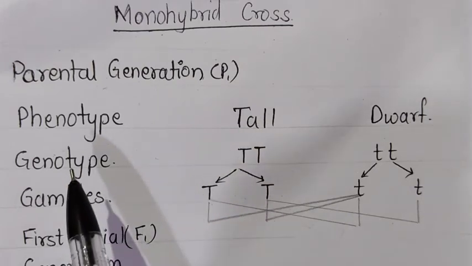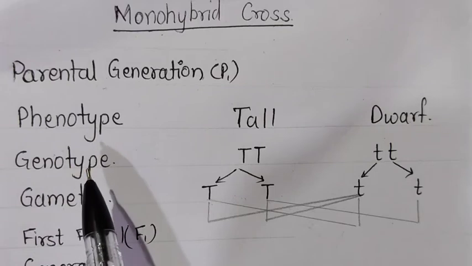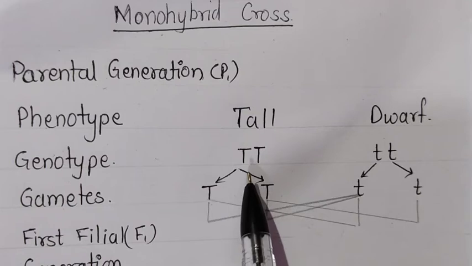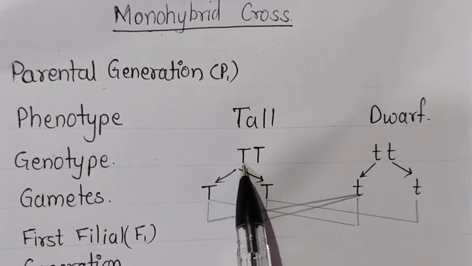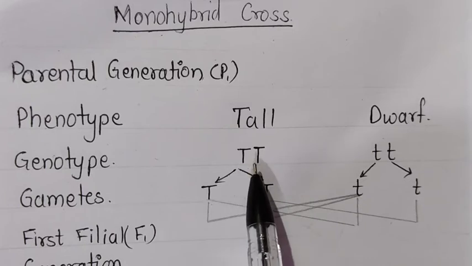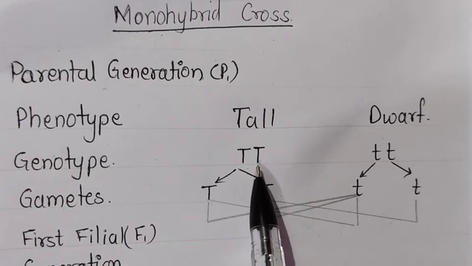So here the genotype means the genetical combination. So for the tall plants, the height characteristic is in pair. So its genetic combination is two genes combined, and both the two genes will be dominant. That's why the capital T is used for that.